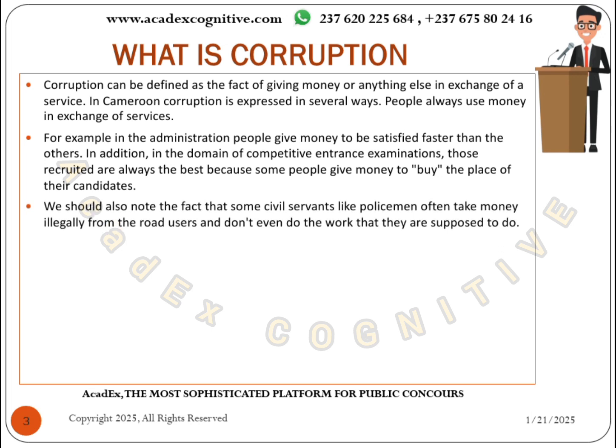Now, it is important to note that some civil servants, especially policemen, take money illegally from road users, and sometimes they don't even do the work that is expected of them. The fact of taking money from road users is already a form of being a corrupt person.